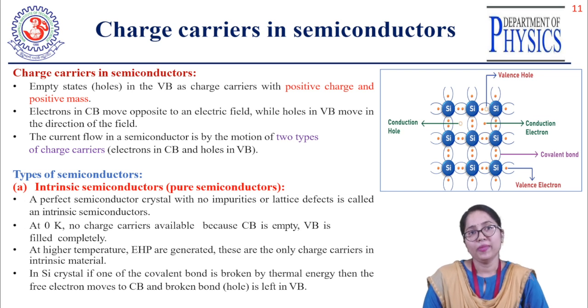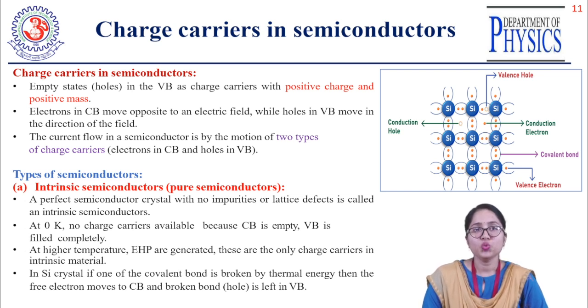So when you apply an electric field or current to a semiconducting material, what will happen? The electron gains energy and jumps to the conduction band, and the hole is present in the valency band. To fill this hole, the nearest electron jumps into that hole. Similarly, another hole is generated in the second place, and the nearby electron jumps to that hole.